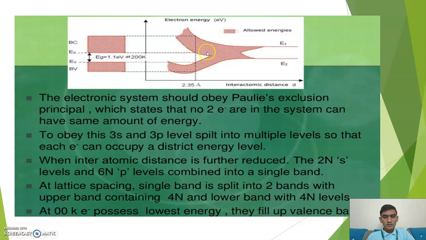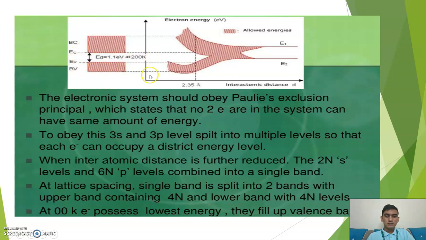So to obey this, the 3s and 3p levels split into multiple levels so that each electron can occupy a distinct energy level. When the interatomic distance is further reduced, the 3s level and 3p level combine into a single band. At the lattice spacing, the single band splits into two bands, with the upper band containing 4N and the lower band containing 4N levels. At 0 K, electrons occupy the lowest energy, so they are filled up with valence electrons. So this is the gap between the conduction band and the valence band.